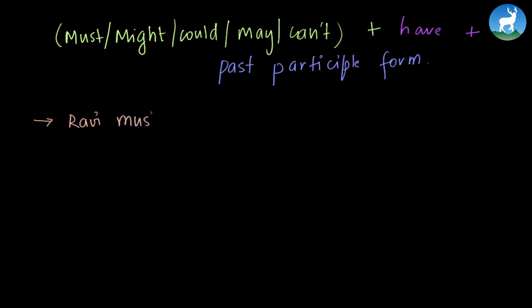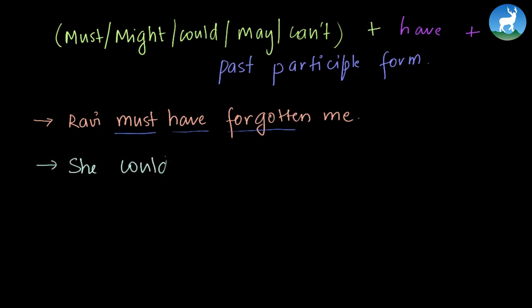Ravi must have forgotten me. You met Ravi when he was too young, and now that it has been 20 years since you met Ravi, you're fairly sure that Ravi has forgotten you. So because you're fairly sure, you write must. And because we're talking about the past, we write must and have, and then the past participle form of forget, that's forgotten. Must have forgotten me.